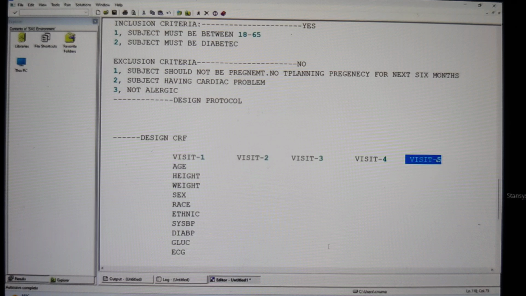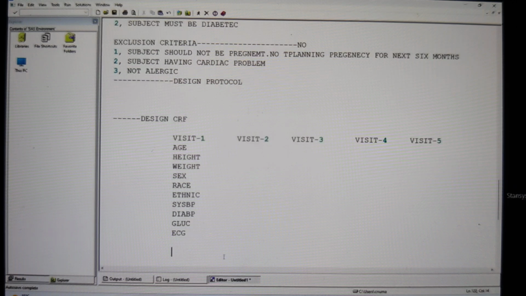In the past, we used to have paper CRF sheets. Whenever we conducted a clinical trial, we would create paper CRF sheets and submit them to the investigator, and we would collect the data from the subject directly into the paper CRF sheet in his own handwriting. But now, paper CRFs are not so productive. They take a lot of time. Whenever we have an error, resolving it takes a lot of time.